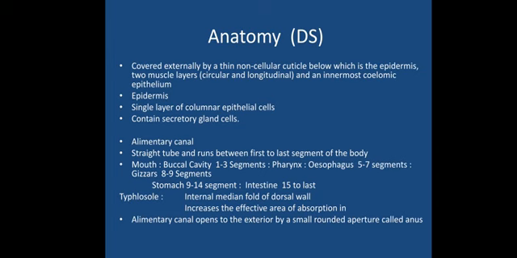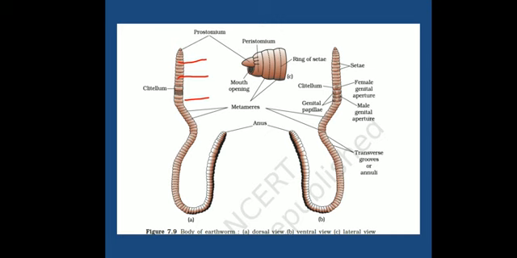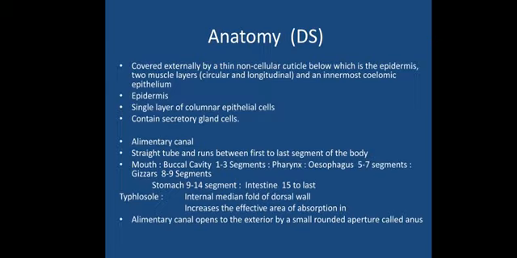Below which the epidermis is present, and then two muscle layers, circular and longitudinal. The two types of muscles formed, circular and longitudinal, are responsible for the movement. And next is the epidermis. It is a single layer of columnar epithelium which is responsible for secreting some specific substances, maybe the mucus or something like that, which is responsible for the cuticle nature of the surface.